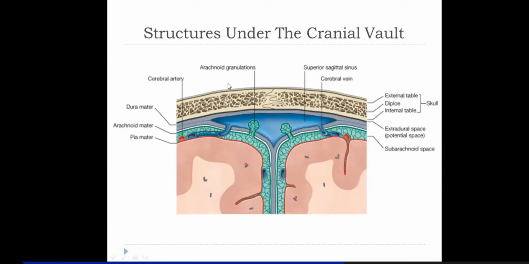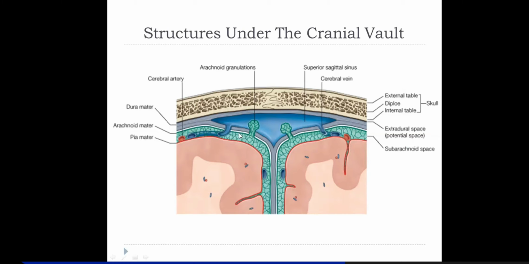So that's why that's a dangerous layer. What I'm emphasizing here is that because of any such trauma, in this subdural space, these vessels and these granulations might rupture. So there will be blood collected in the subdural space, and that's called subdural hematoma, right?